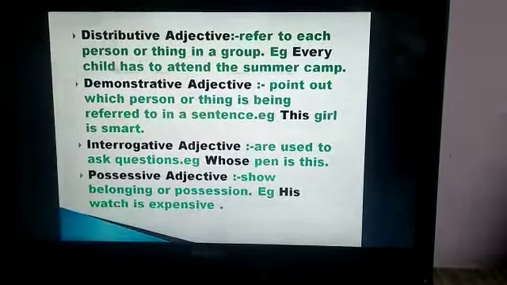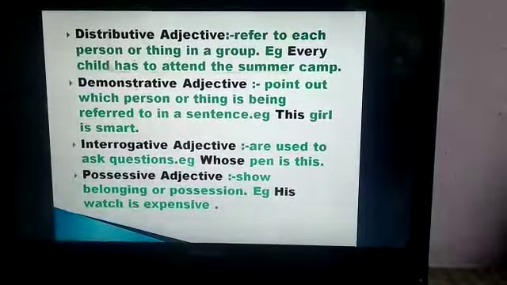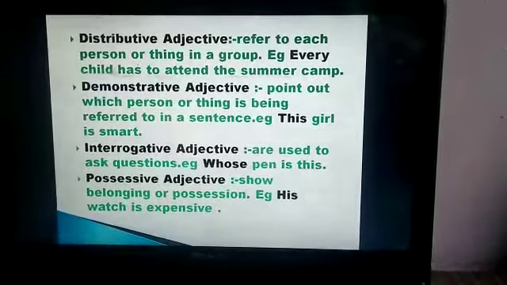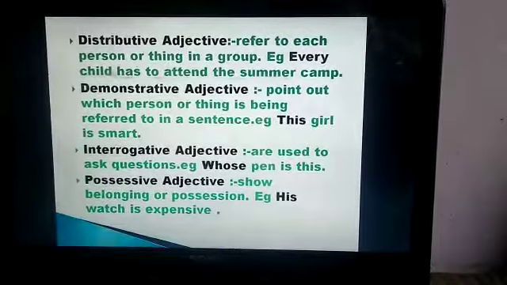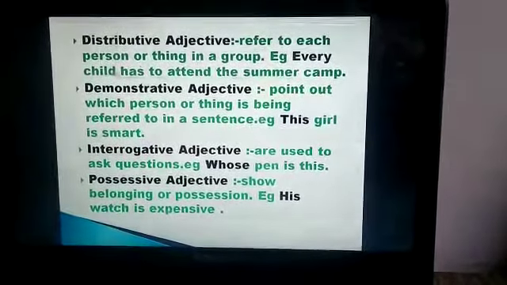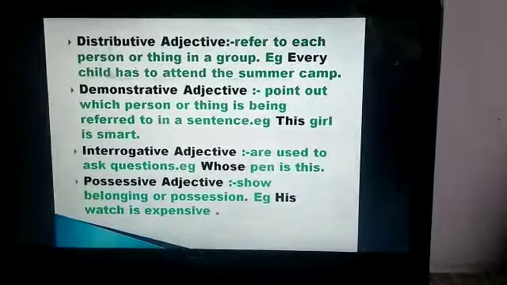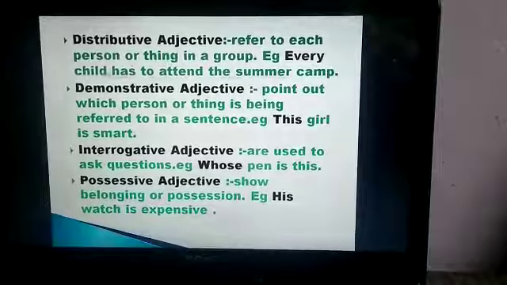Interrogative adjective. Now what is interrogative? Again the word interrogative is used here, which we have studied in many other topics also. So interrogative means asking a question. You remember interrogative sentences? Yes. So interrogative adjectives are used to ask questions. Example, whose pen is this?